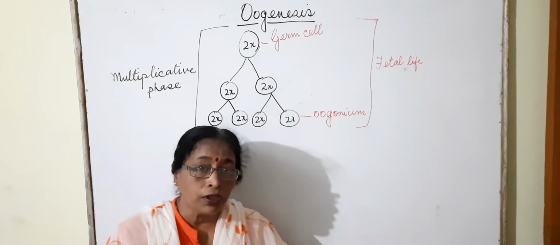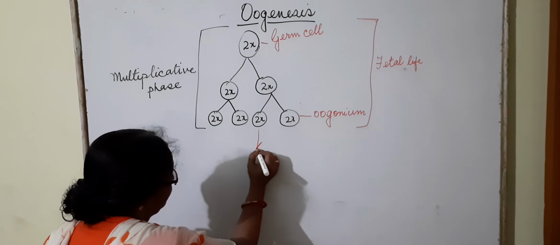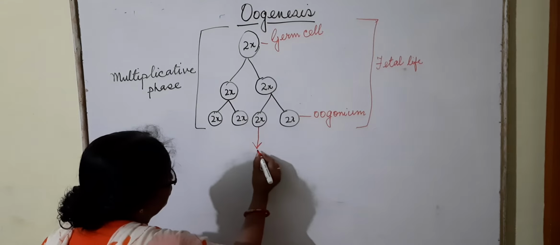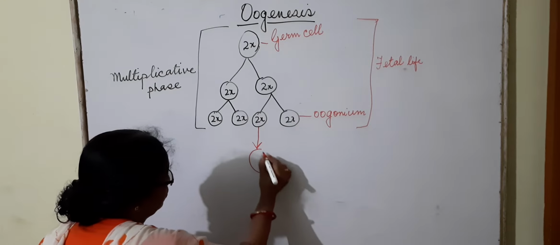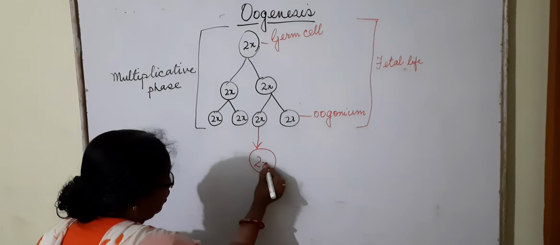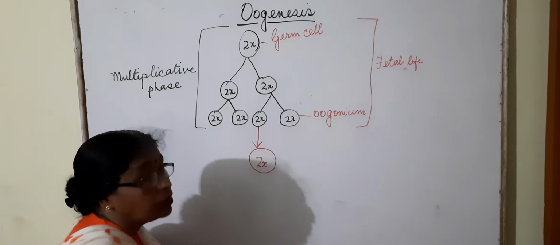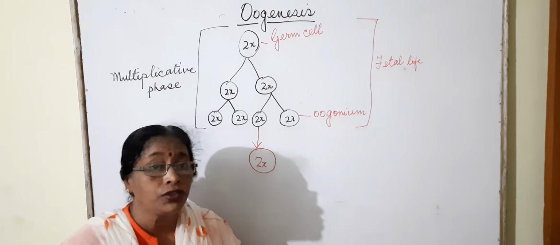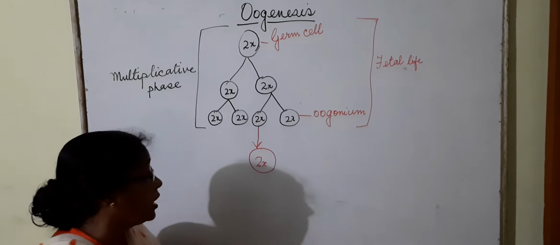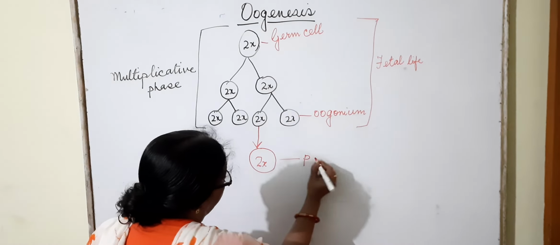Now let us take one germ cell in the ovary. It will absorb a lot of nutrition from the surrounding area and become larger in size. Now this is known as the primary oocyte. This is also diploid.